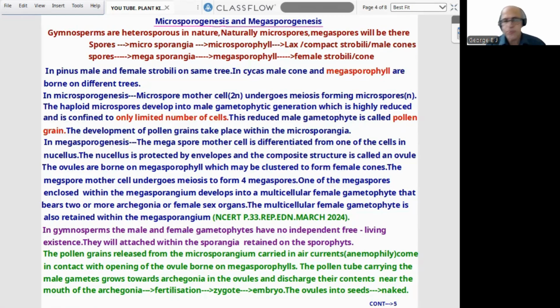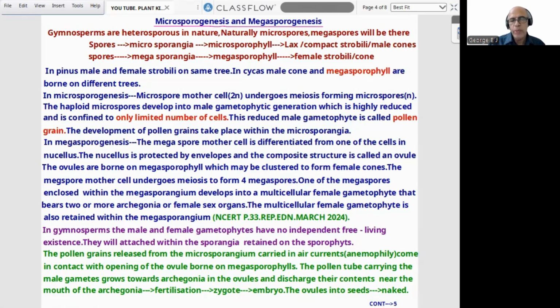Now, in Gymnosperms, male and female gametophyte have no independent free living existence because sporophyte is dominant. And they will be attached with the sporangia retained on the sporophyte. Pollen grains will be released from the microsporangium, carried in air currents. Anemophily, wind pollination, comes in contact with the opening of the ovule borne on megasporophylls. Pollen tube will be carrying the male gametes that grows towards archegonia in the ovule and discharge their content near the mouth of the archegonia.